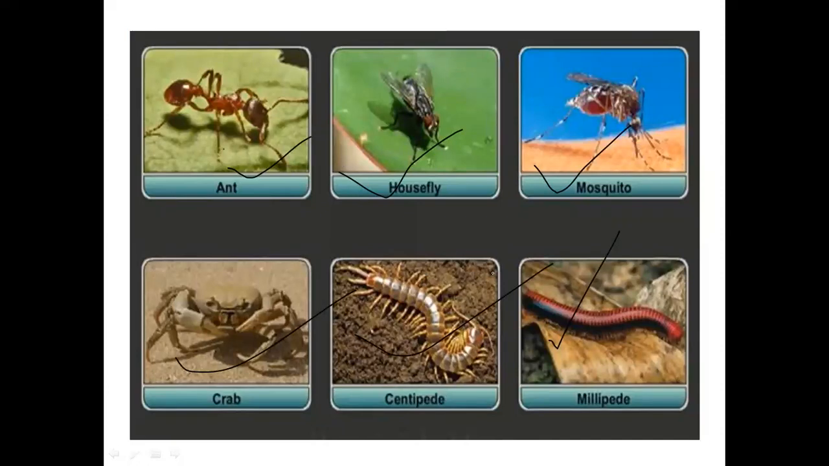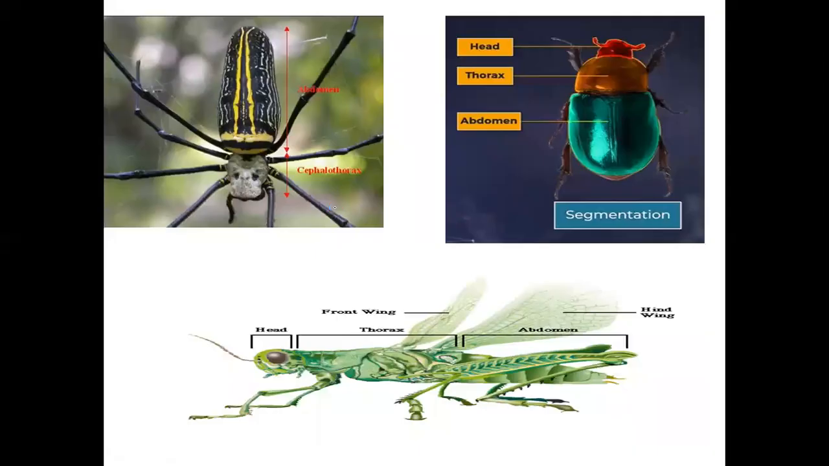They are found in a variety of places. Some are found in the oceans, and some are found on land. Some can fly also. Insects have six legs, whereas centipedes and millipedes have many legs. Crabs have more than 4 or 5 pairs of legs, and arachnids like spiders and scorpions have four pairs of legs.